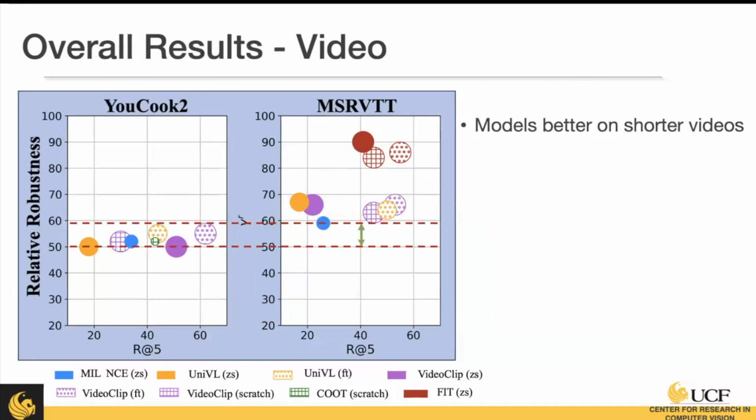The first is that models are much better at the shorter video clips rather than the longer. And we also find that the FIT model is actually significantly more robust and higher performing. Just to be clear, on the x-axis, we have our text-to-video retrieval at 5. That means the correct match was retrieved within 5 queries. And the relative robustness is on the y-axis, which is, again, the relative drop in performance from the clean score to the perturbed score. And so here we see FIT is both more robust and higher performing. And this model takes in raw video and raw text. However, when we evaluate it on the UCOOP2 data set, it's unable to perform. So while this is a great benefit to have this performance, it doesn't work very well with long approaches or long videos.